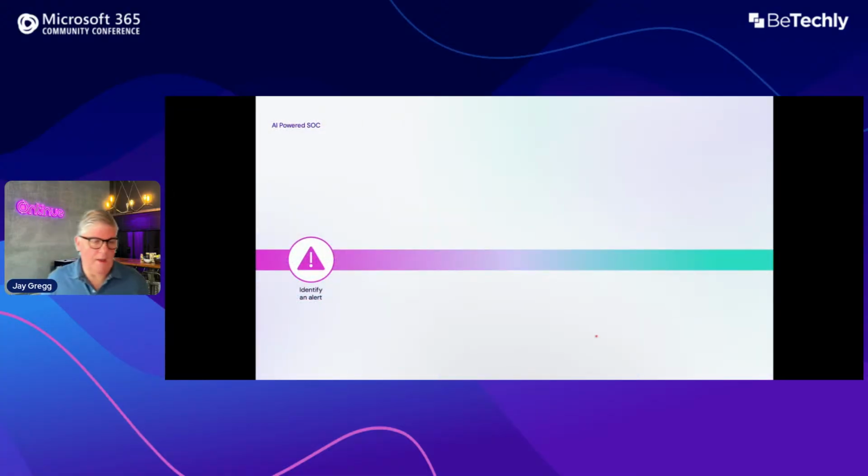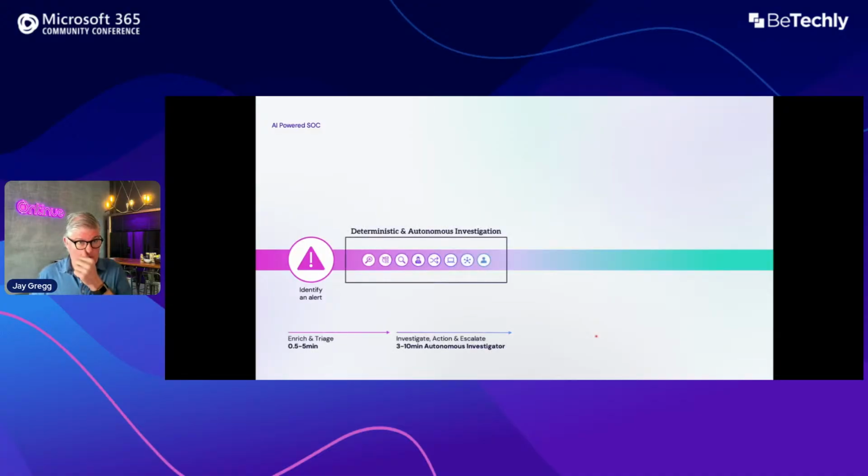But you might be asking, what does Ontenu do to be accurate and fast? And really, it comes down to the fact that we have a data science team in Switzerland. We're based in Zurich, Switzerland. That team is focused on effectively empowering humans' abilities to make a decision on a true positive threat. How do we do that? Well, we first have to identify the alert. We have to enrich and triage that alert. But the old ways of enriching and triage are just frankly not good enough anymore.